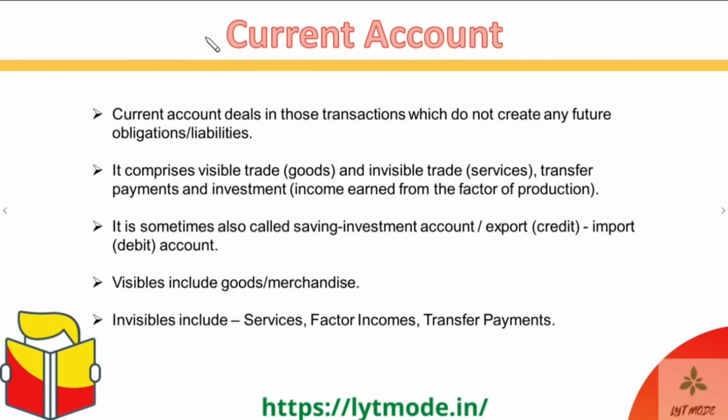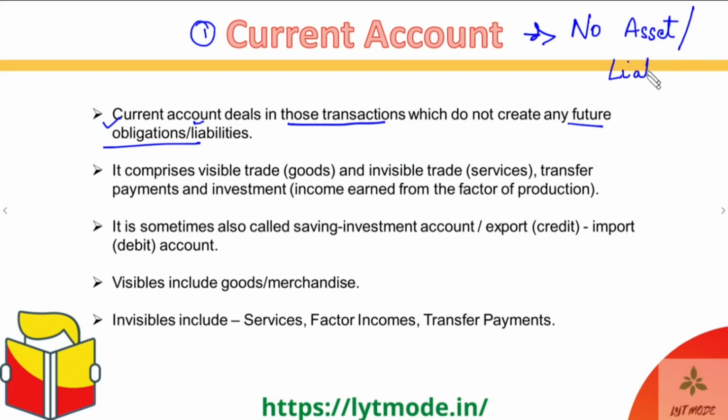The first component we're going to discuss over here is the current account. So what is the current account? The current account is basically an account that deals in those transactions which do not create any future obligations or liabilities. So any kind of transaction where an obligation or a liability, or even for that matter an asset, is not being created, is a part of the current account. So I'll write it over here. No asset/liability.